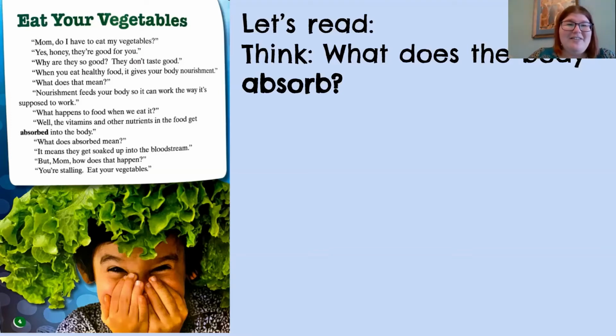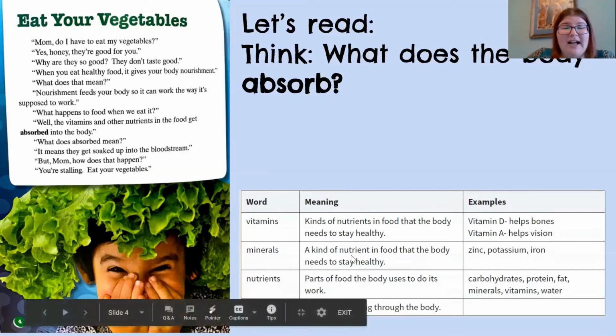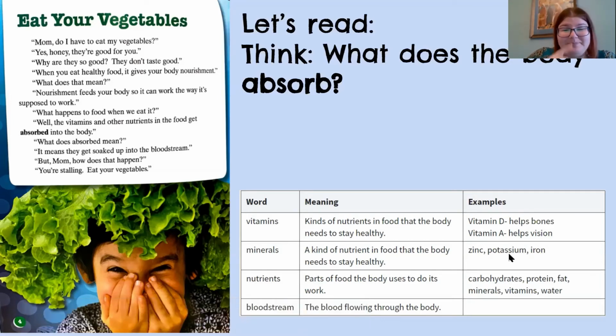Nice work. There are some other words in here that were a little bit tricky, so we're going to talk about them really quick. So we saw this word vitamins. Vitamins are kinds of nutrients in the food that the body needs to stay healthy. So like vitamin D, that helps our bones. Vitamin A helps our vision or how we see. Minerals are a kind of nutrient in the food that the body needs to stay healthy. Things like zinc, potassium, iron. Potassium especially is found in bananas.